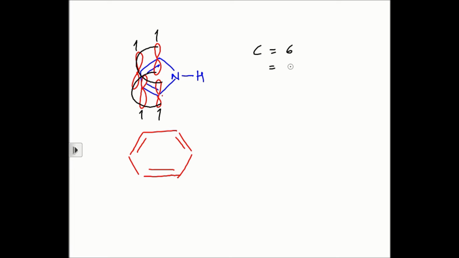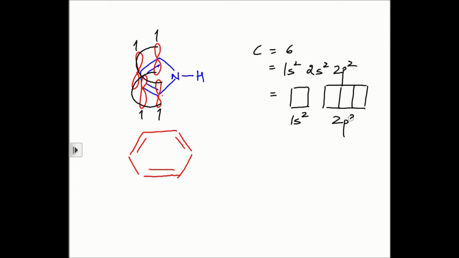When you devise the hybridization scheme, what is the atomic number of carbon? 6. So the electronic configuration happens to be 1s2, 2s2, 2p2, right? We only account for the valence shell. Which is the valence shell? The shell which has a principal quantum number 2 is the valence shell. 1s is going to be inside. So you have the 2s orbital and the 2p orbital. This is the ground state for carbon.